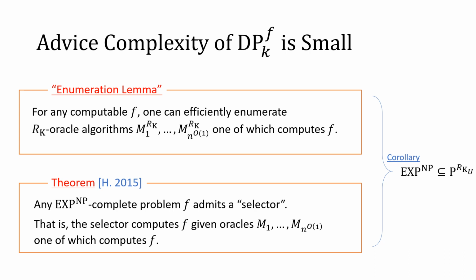This can be done by using the notion of selector, which we introduced back in 2015. Namely, we can show that any EXP^NP-complete problem admits a selector, which is an efficient algorithm that computes the function f with the help of oracles, one of which is guaranteed to compute the function f. Now, by combining these two results, we can immediately obtain the EXP^NP hardness result.